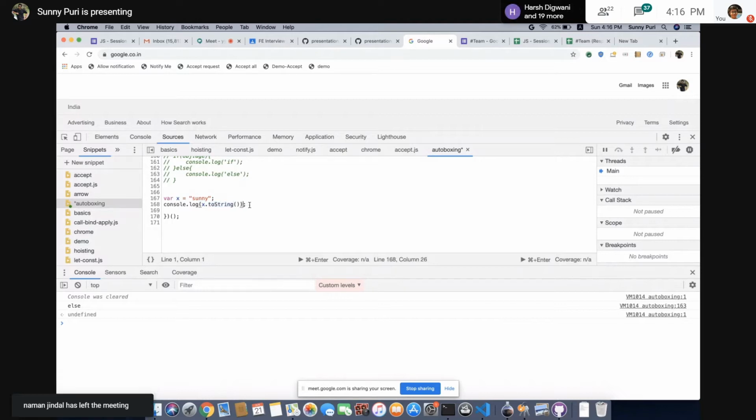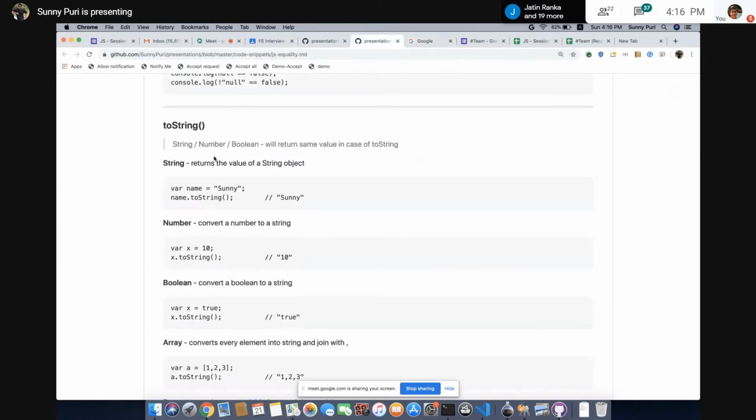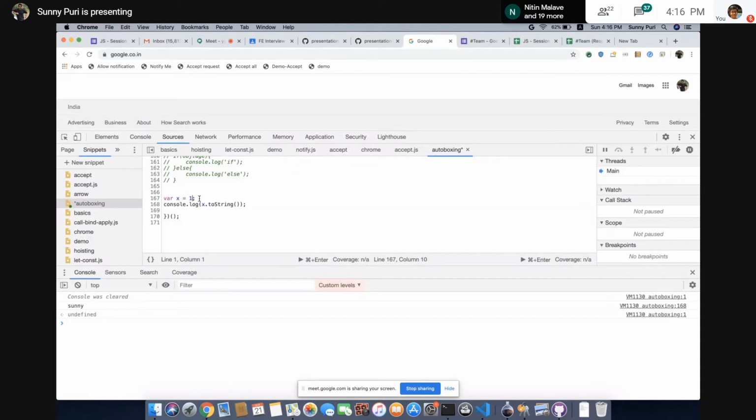So what will happen if we do like this? What is toString? In case of string, number and boolean, it will return the same value in case of toString. This is clear. Let's try with a few things. 10 will come. It will not coerce anything. Whatever value you have mentioned in string, number or boolean, it will return the same in case of toString.